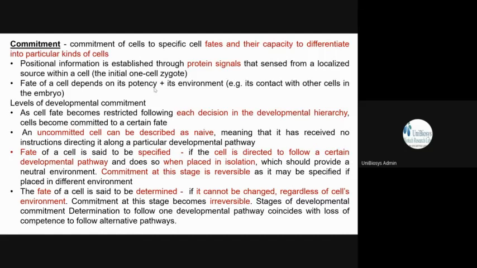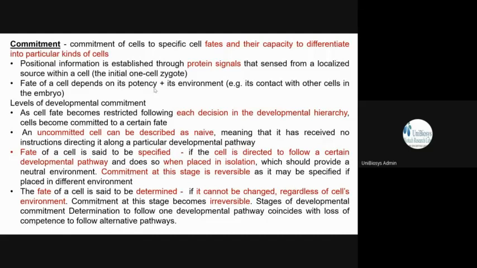A cell needs to be given a signal, and all these cells give signals through proteins. When it is an uncommitted cell, when it is a zygote, it is said to be naive. That means it is an uncommitted cell. It has not received any instruction yet. It is a single zygote.